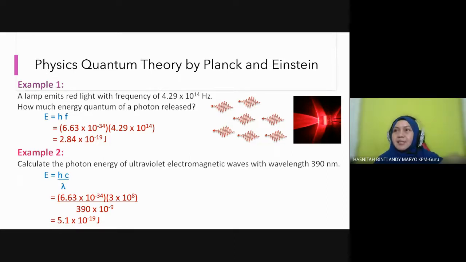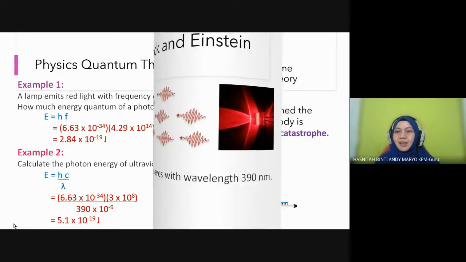Did you get the answer, student? Dapat jawapan? Okay, Planck constant is given, ada bagi. Okay, under physics quantum there are 11 formulas altogether. They give you 11 formulas under physics quantum itself. So later you check, I've shared already in your Telegram group. So nanti you boleh check semula. Okay, so yes, students. Okay, next.